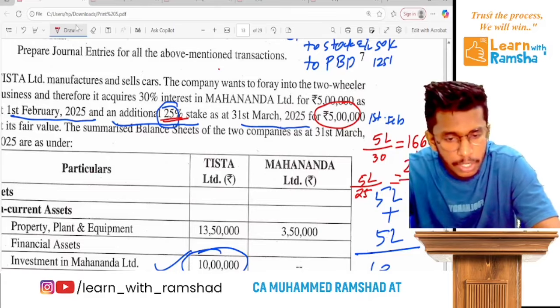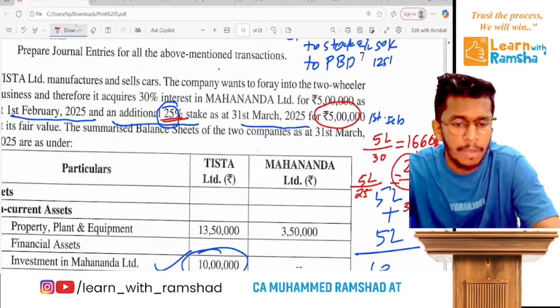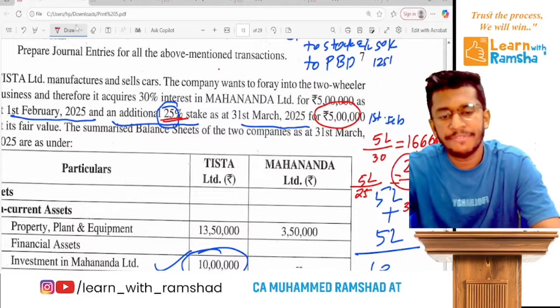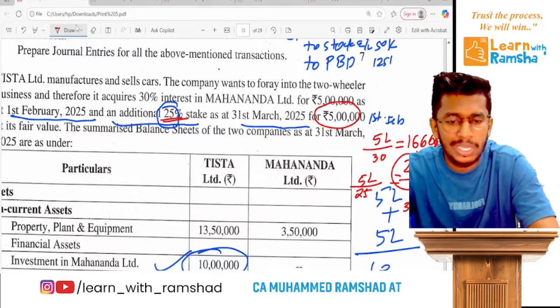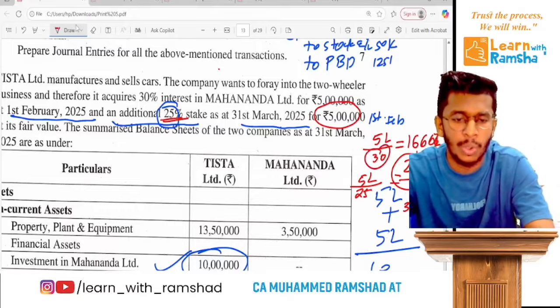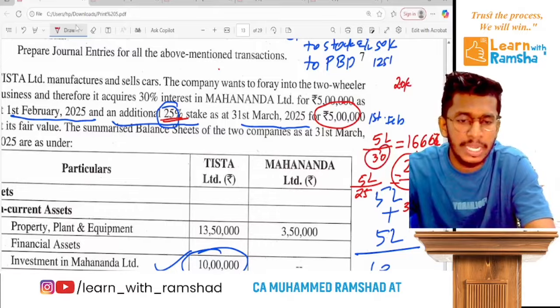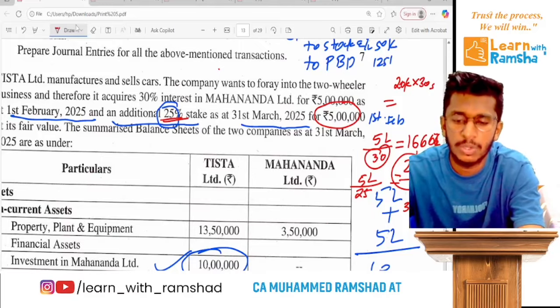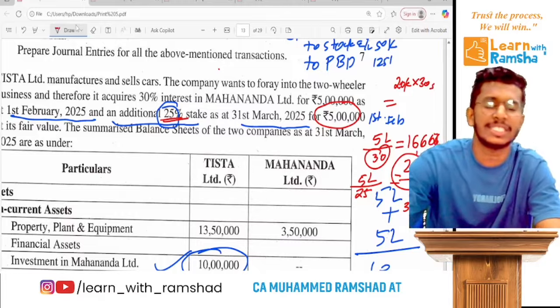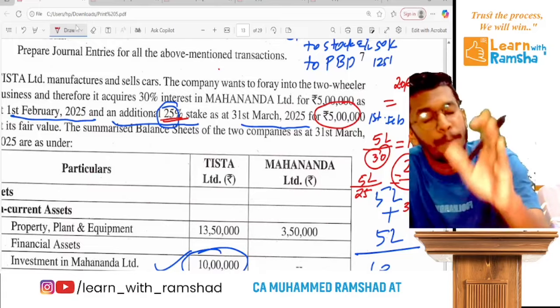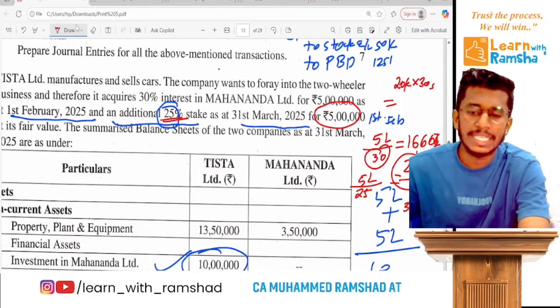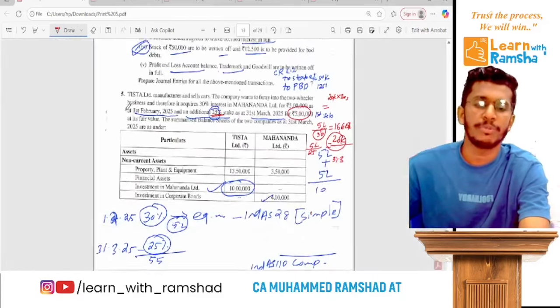So this is the new fair value on 31st March. If that is the fair value for one share, and the old number is 30 shares, then 20,000 into 30 gives you 6 lakh. So that 6 lakh is the fair value of the old investment or PHI. That is a silent point you have to take.